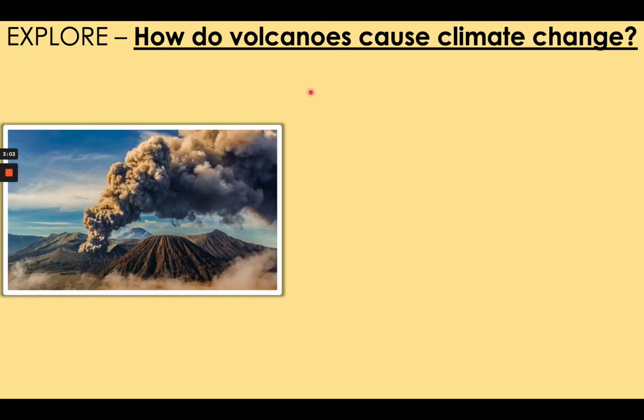So here's our volcano. This is Mount Krakatoa, also in Indonesia, and you can see it here erupting. A much more minor eruption than it did in 1883, or much more minor than Tambora's eruption in 1815. These volcanoes were able to cause climate change. Let's find out how. Please write the subtitle and underline it with a ruler.